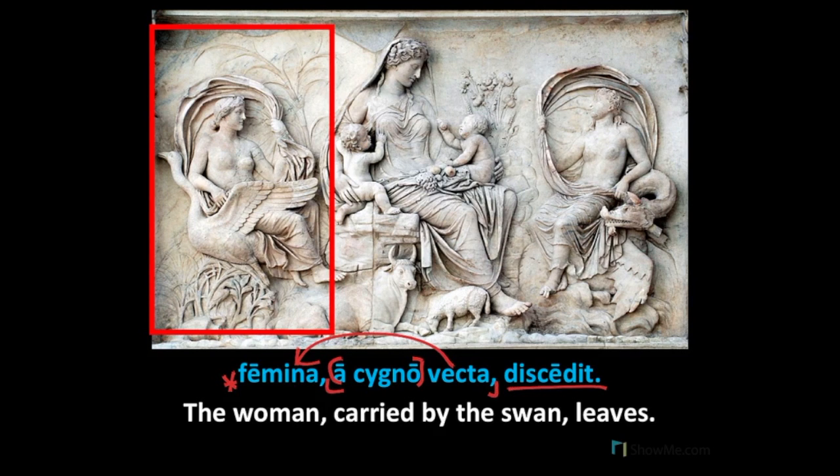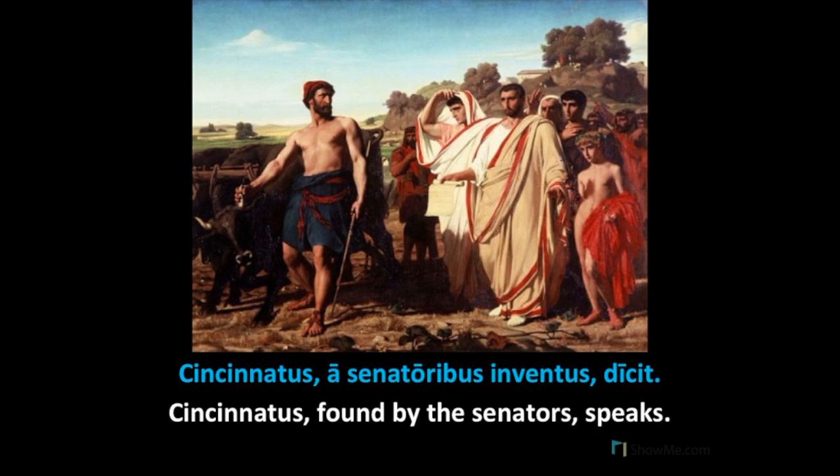Our second example shows the early Roman hero Cincinnatus, a retired general who was called away from his farm to lead the army once more. Cincinnatus a senatoribus inventus dicit. Cincinnatus is our nominative subject, and dicit is our main verb. We have a participial phrase, set off by commas again, and inventus is our nominative singular masculine participle, which describes Cincinnatus, who is also nominative singular and masculine. And a senatoribus is an ablative of agent. So, Cincinnatus, found by the senators, speaks.